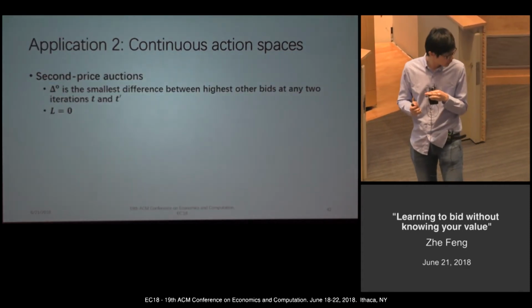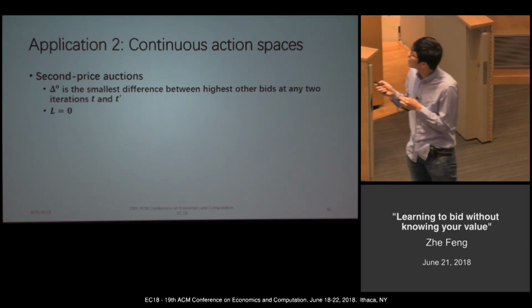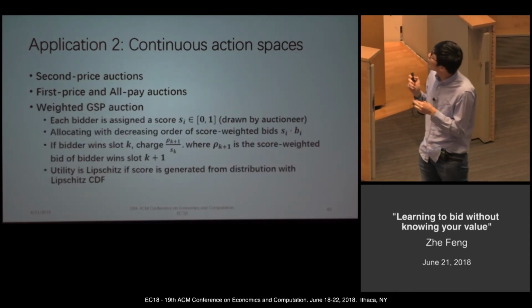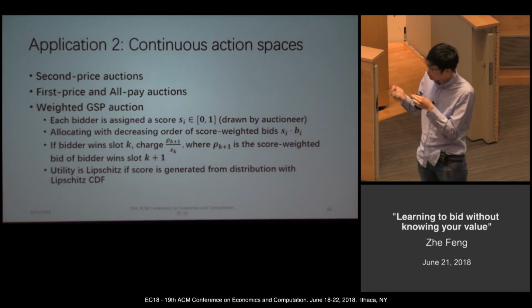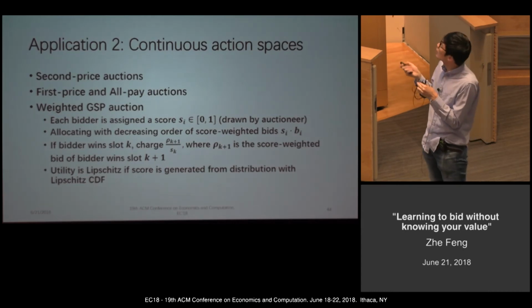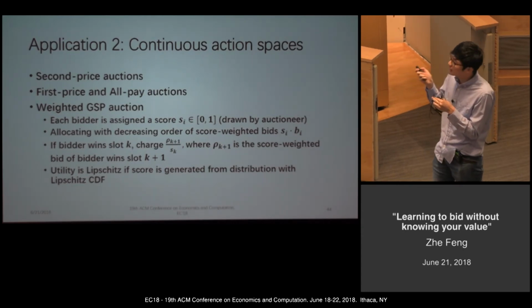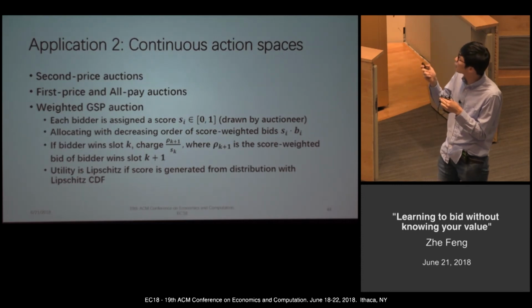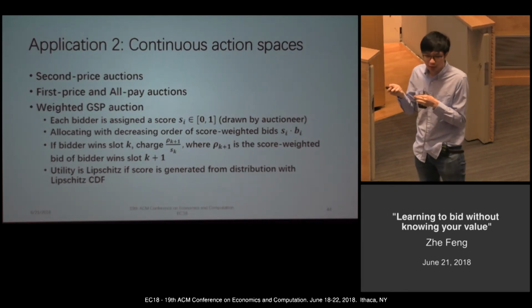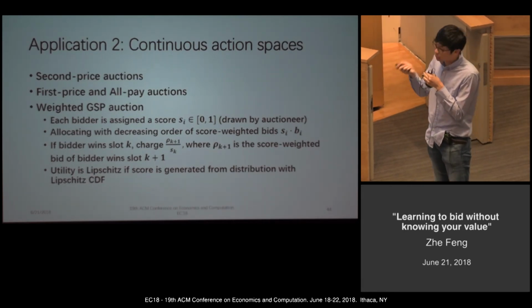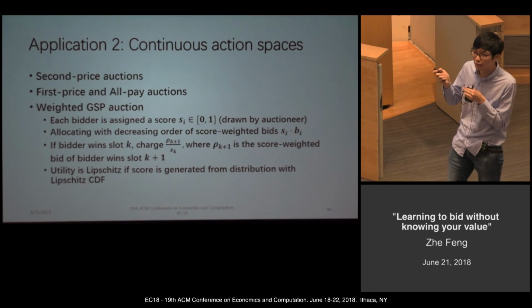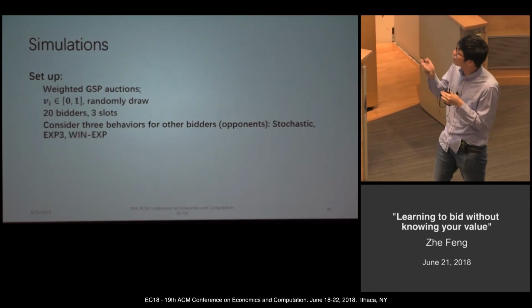And actually, there are also several applications here: the second price auction, the first price auction, and all pay auctions. We can also apply our setting to handle the weighted GSP auction setting. That is, each bidder is assigned a score drawn by the auctioneer, and we allocate the slots using the decreasing order of weighted scores, and the bidder will be charged the critical value. Suppose we assume this score is generated by a distribution with a Lipschitz CDF, we can show this utility function is Lipschitz.